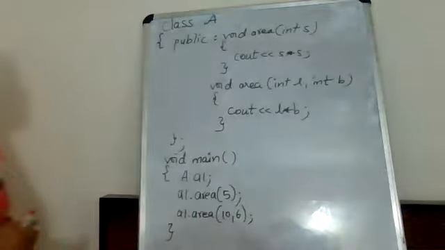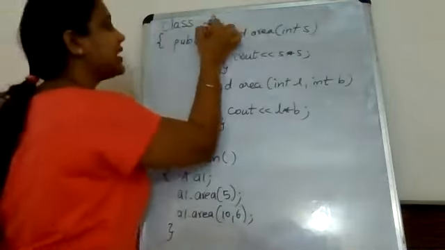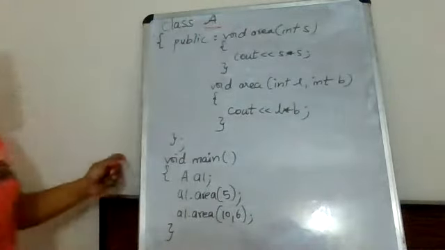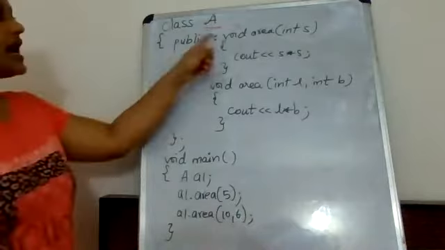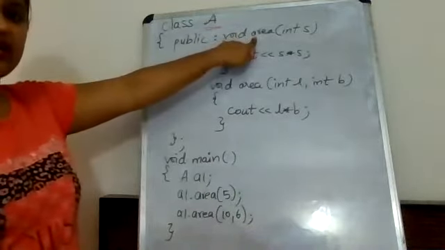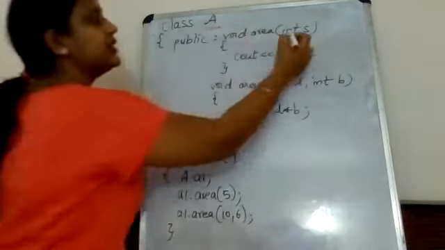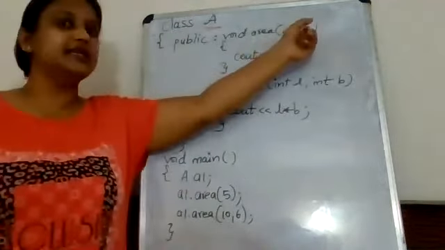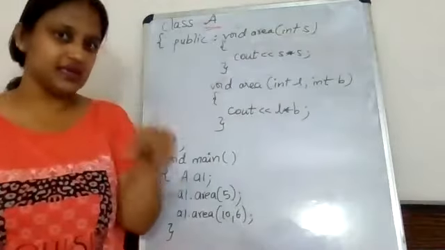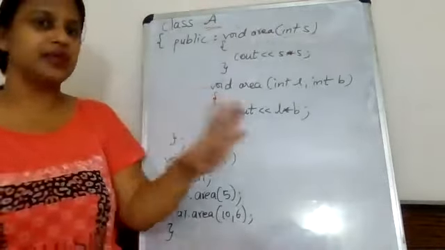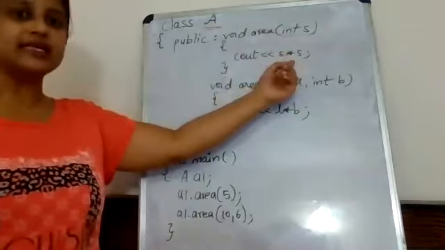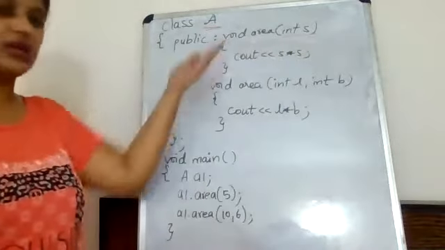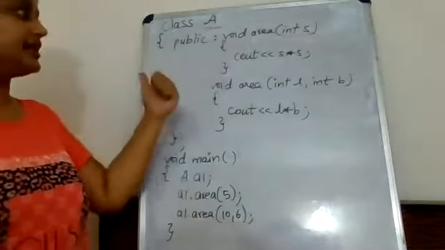Everyone see over here that I have created a class A. The name of the class is A. In this class A, I have one area function with just one parameter, int s. It has just one parameter and it says cout s into s, whatever value is passed.